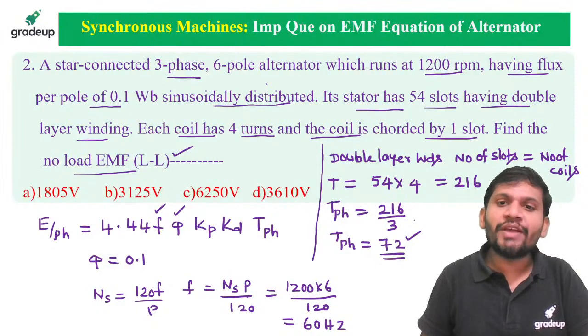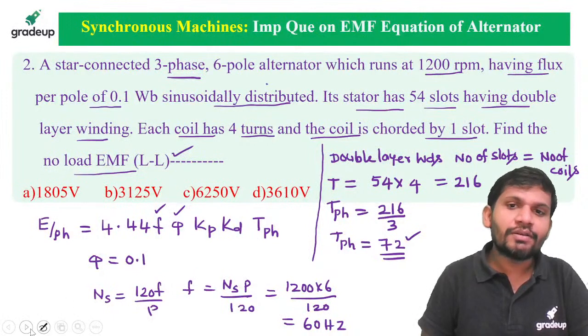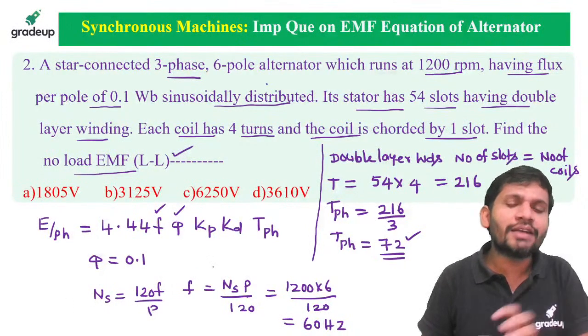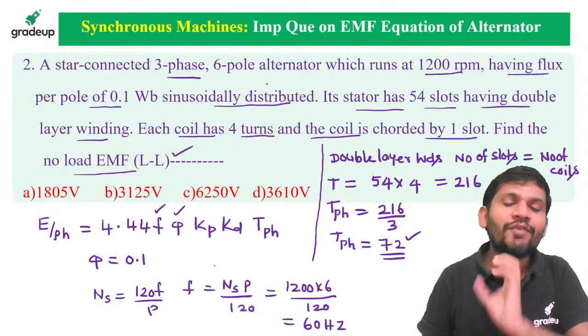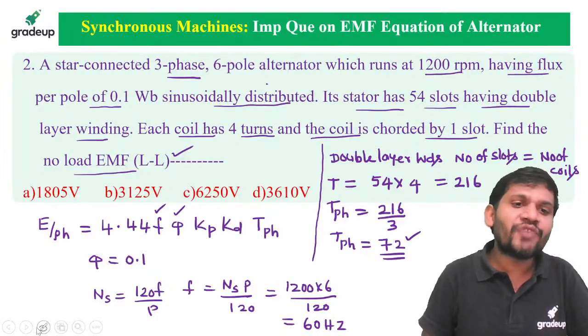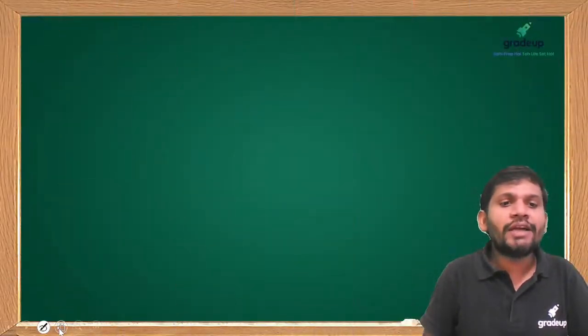Yes, friends. The turns per phase equal 72. You can easily understand. Please do not worry about the language here. You concentrate on the formulas and concepts I am explaining. Turns per phase equals 72. Then I want to calculate the pitch factor.